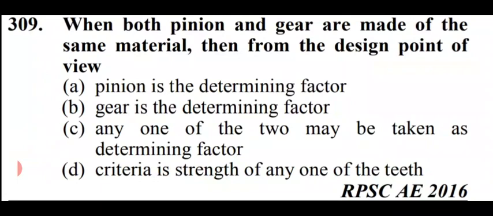When both pinion and gear are made of the same material, then from the design point of view, options are: pinion is the determining factor; gear is the determining factor; any one of the two may be taken as determining factor; and the last option, criteria is strength of any one of the teeth. The right answer is option A, that is pinion is the determining factor.